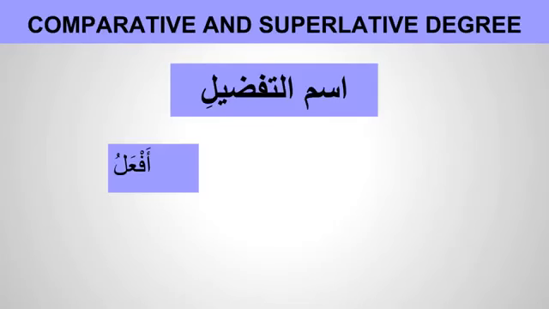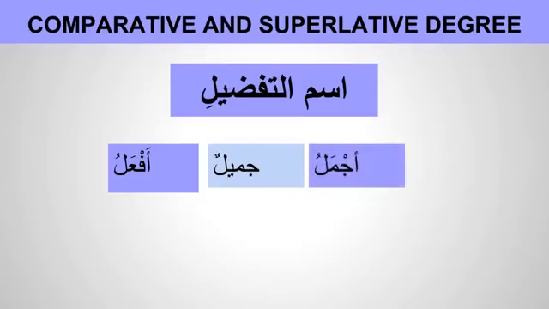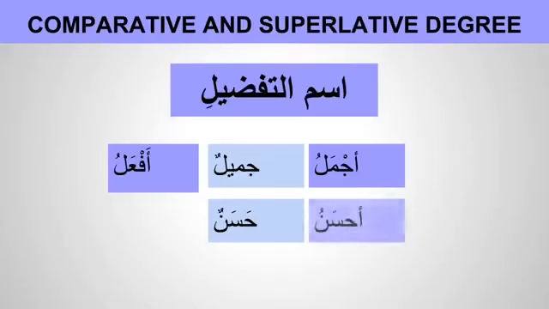Any noun, for example, if you say Jamilun, and you make it on this pattern af'alu, it will be Ajmalu. If you say Hasanun, it will be Ahsanu. That's the pattern we use for comparative and superlative degrees. For any noun, it will have this pattern.